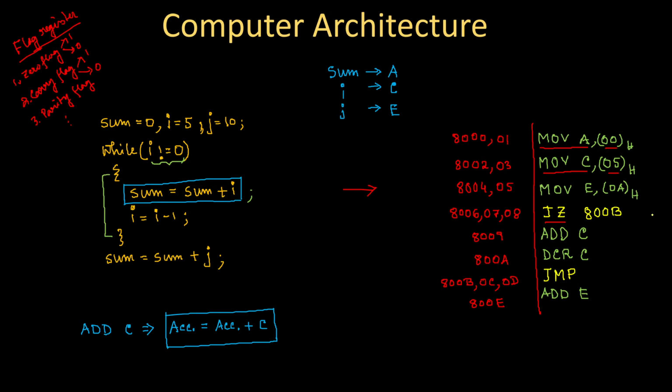I don't need to write three memory locations. I have to write the starting memory location from where the instruction started. Similarly, for the JMP instruction to go back, this JZ instruction started at 8006. That means JMP 8006. So this is a way by which I can write it.